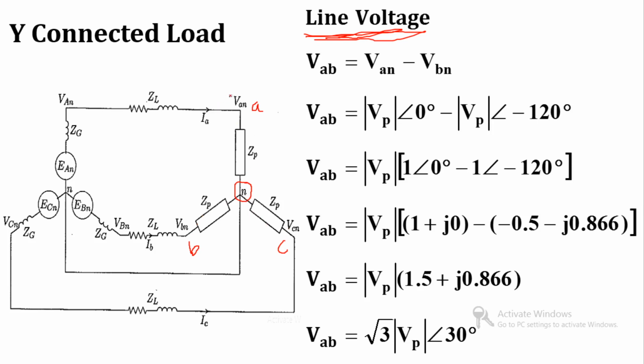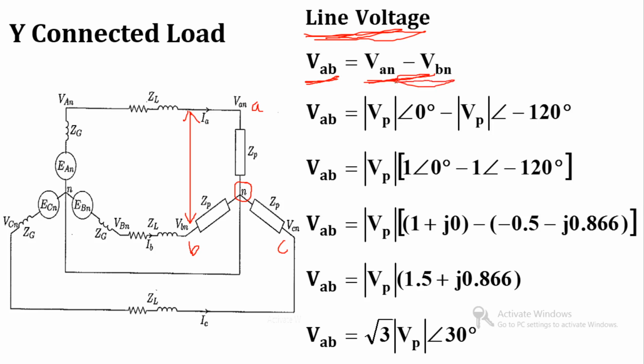Now if I want to find out the line voltage from A to B, that line voltage is the phase voltage VAN minus phase voltage VBN. I can write VAB is equal to VAN minus VBN.